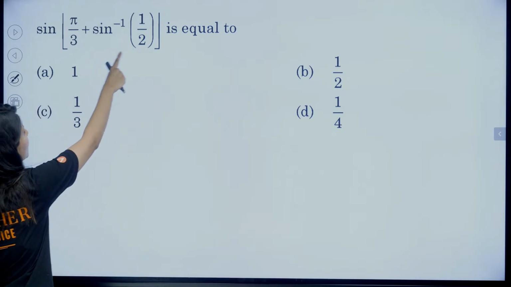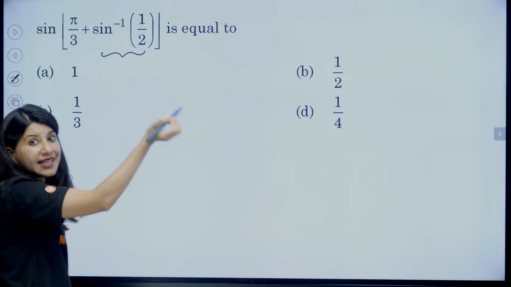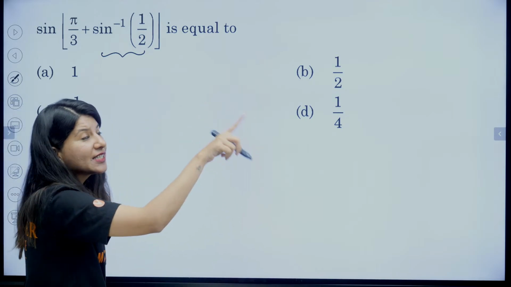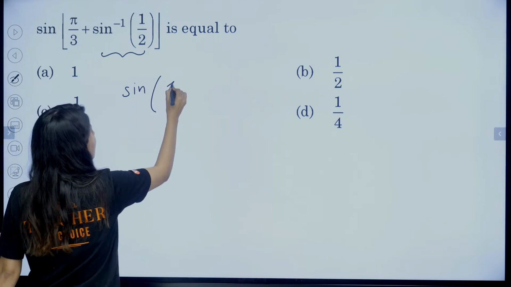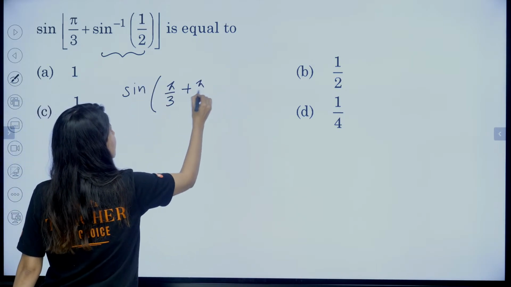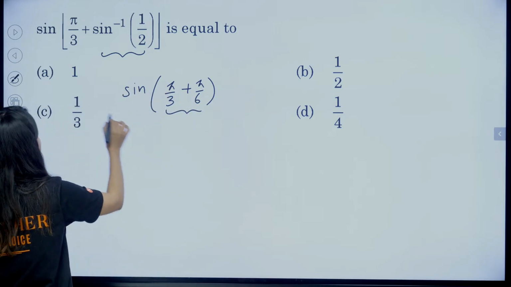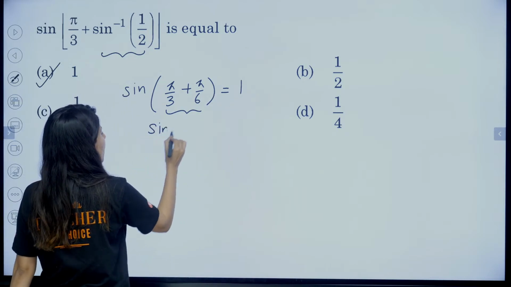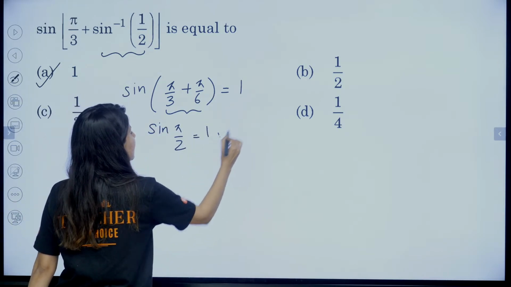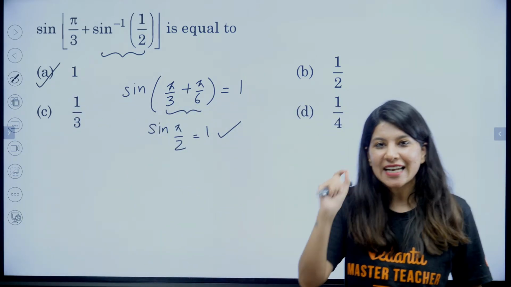So clearly sine inverse 1/2. So sine inverse 1/2 is 30 degrees. Sine 30 degrees is half, right? So sine 30 degrees pi by 6. So sine pi by 3 plus pi by 6. Okay. So this is 30 plus 60, that means 90 degree. So clearly option A, sine pi by 2 is 1. Right? Done. First question done. Shall we move ahead? Easy peasy.